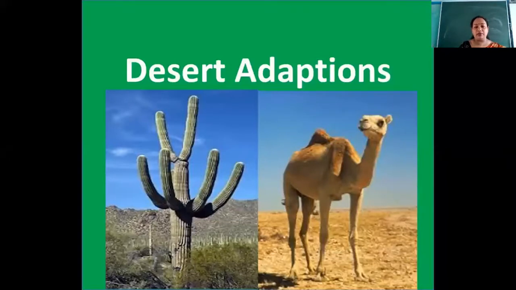Now today we are going to discuss the adaptations in deserts. Many of you are aware of it, and maybe some of you have visited such places. The desert climate is dry and hot during the daytime, but it is cold at night. This is one special character of the deserts.